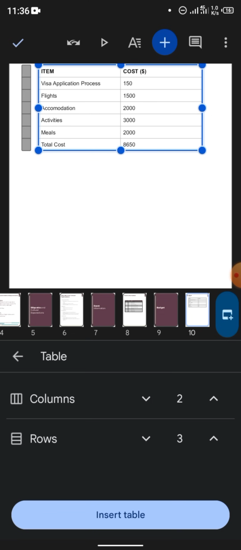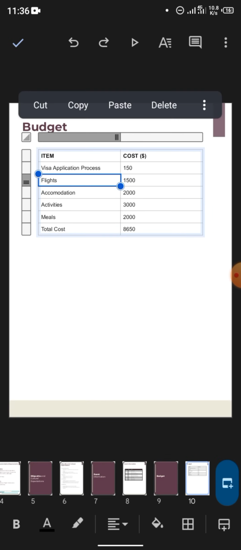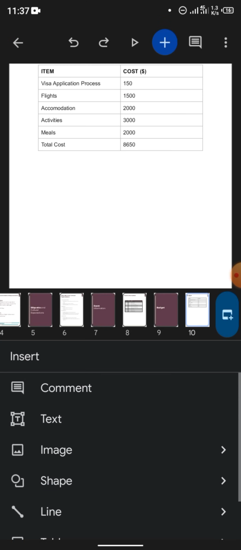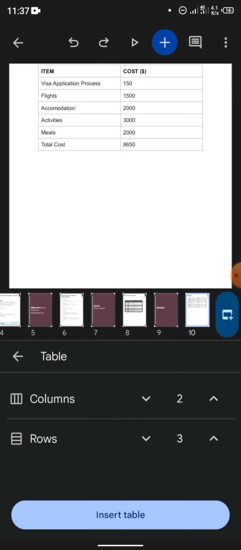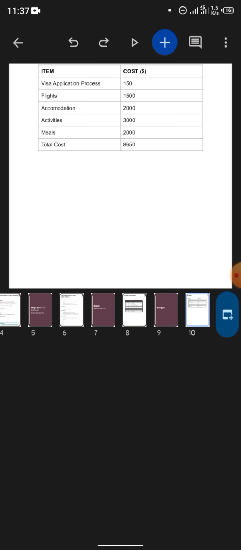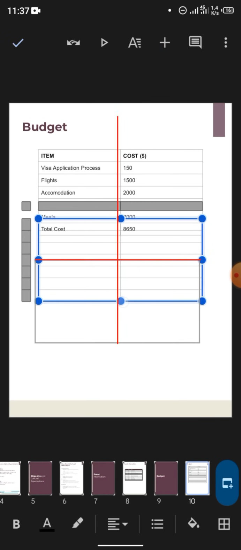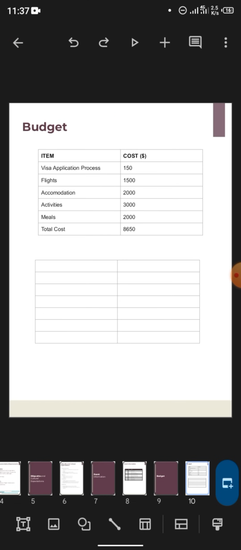And for the rows, they already gave us everything that we're going to add, the visa application process. If you go to the Savannah, you see everything in the milestone section. They gave us the visa application, they told us to add flights, accommodation, so everything. If you count everything, all the rows that we'll be needing is 7. So let me come back to this insert table, columns 2 and rows. You just keep increasing it, see this arrow that I'm tapping here. If you want to decrease, tap here. Then you tap insert table. See, the table has been inserted. It's as simple as that.